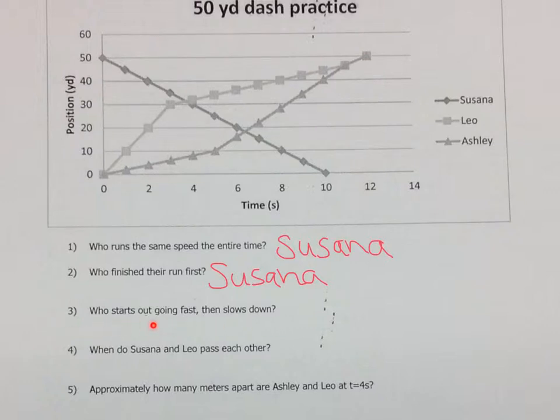Okay. And who starts out, so this is question 3, who starts out fast then slows down? Meaning their slope is steep and then their slope decreases. So that is this graph. Steep and then not as steep, so starts out fast and then slows down. So that was Leo.